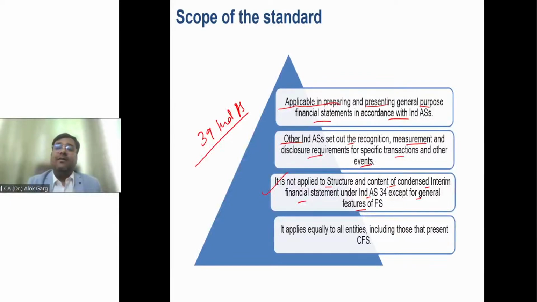Sir, what is difference between structure and content and general feature? Structure and content means what should be the minimum line item in balance sheet, P&L, statement of changes in equity, etc. What is meant by general feature? General feature means financial statement has to be prepared on an accrual basis, going concern basis, material item has to be disclosed, comparative information needs to be given, right? Consistency of accounting policy should be there. These are the general features of the financial statement.